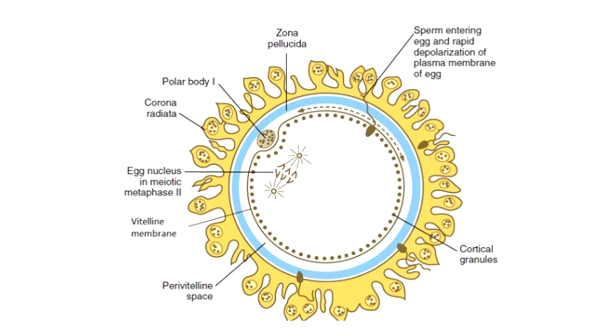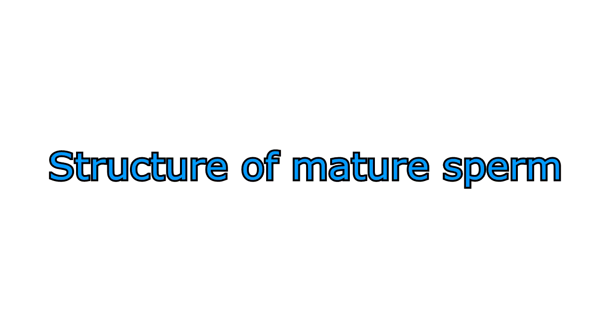The microvilli are formed by the outpushings of the plasma membrane, and they help in transportation of substances from the follicle cells to the egg during the development of the egg. The cortical granules are spherical bodies of various diameters. Now, structure of the mature sperm.